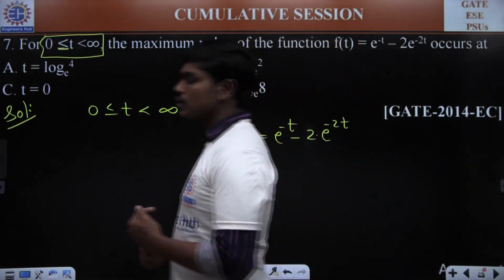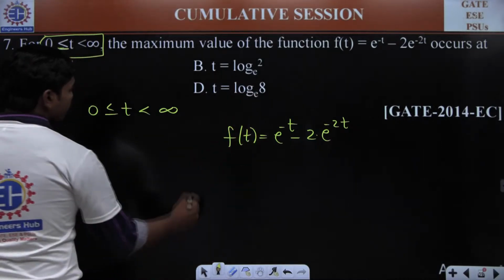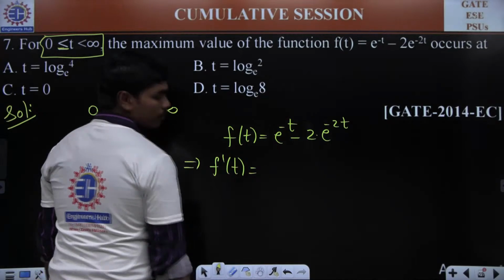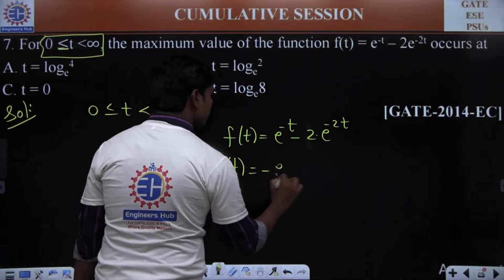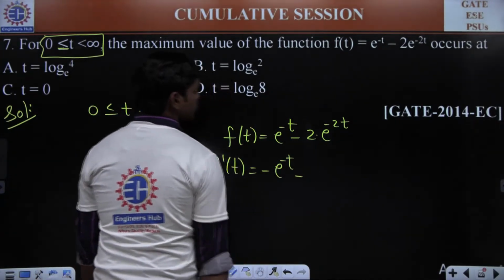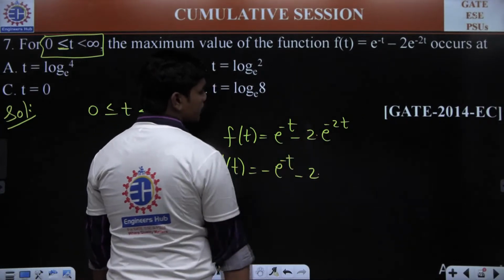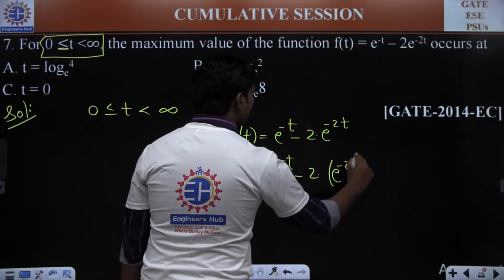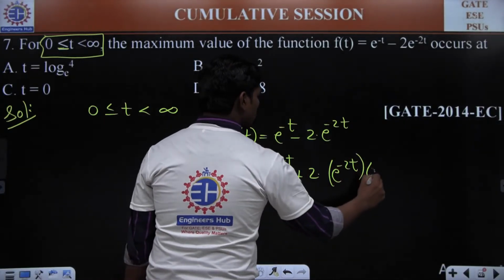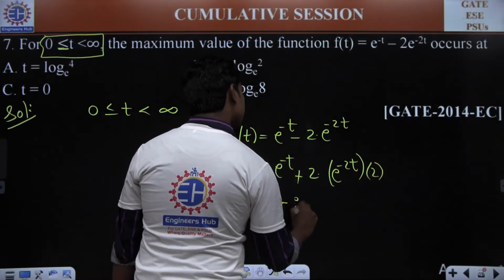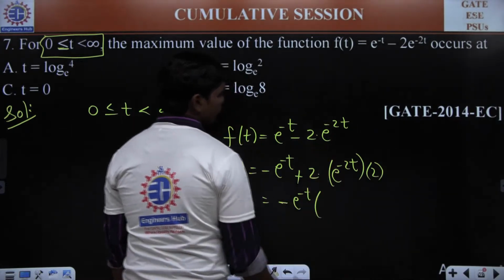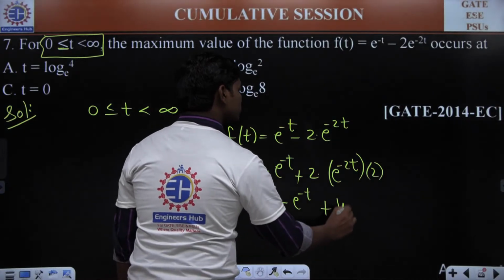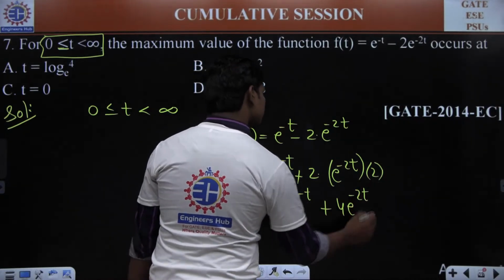Okay, let me check. So now, if you try to differentiate this function, we have f dash of t is equal to differentiation of this is minus e power minus t minus, if you differentiate this, 2 is a constant, so 2 into e power minus 2t differentiation is nothing but e power minus 2t into minus 2. So we have a plus into 2. So this is equal to minus e power minus t into, minus e power minus t plus 4 times of e power minus 2t. This is equal to 0.